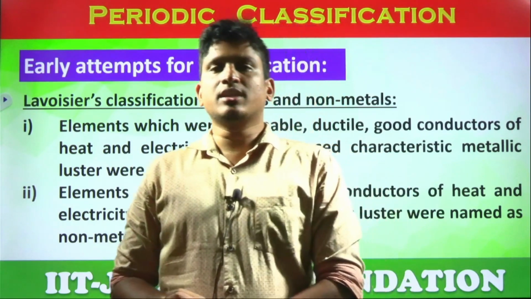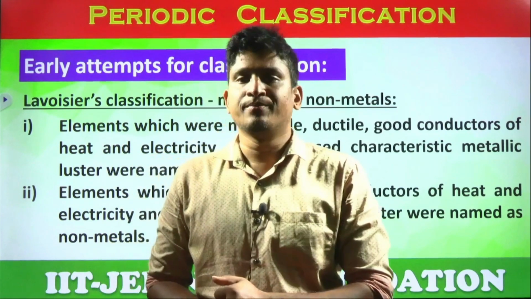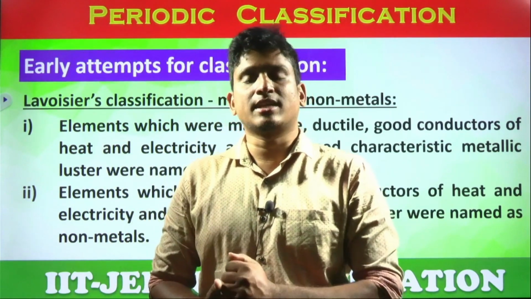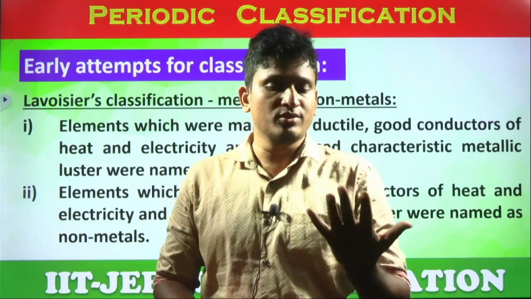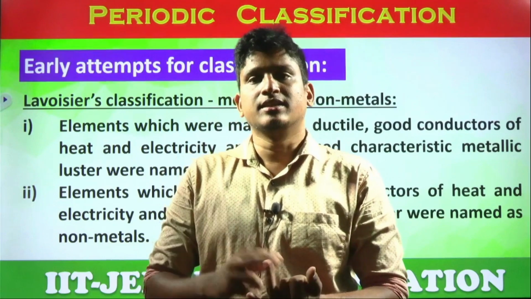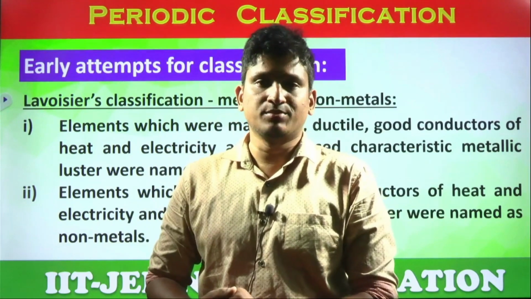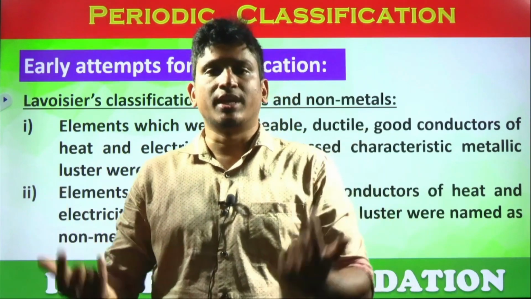So when it comes to classification, students, Greek philosophers classified nature, and even Indian philosophers also classified nature into 5 categories. They are called Panchabhutas. What are those, students? Air, water, fire, land and sky. Yes or no? Panchabhutas. So they tried to classify, because classification helps us to study in a better way.